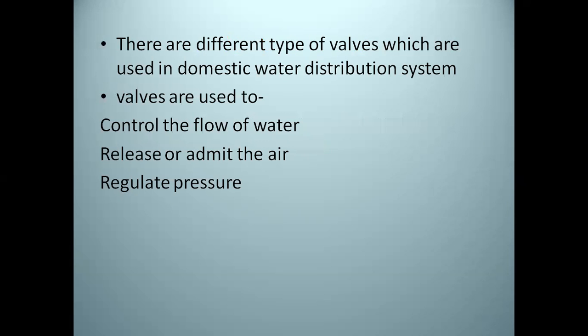Now see, there are different types of valves which are used in domestic water distribution systems. The valves are used to control the flow of water, release or admit the air, and regulate the pressure. In the water distribution system, for what purpose are the valves used? They are used to control the flow of water, then release or admit the air, and then regulate the pressure.